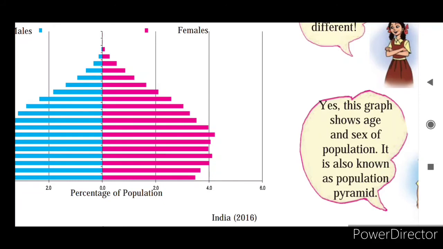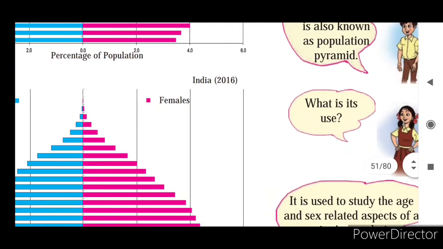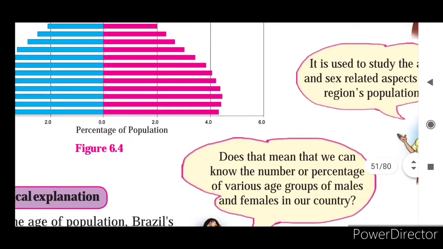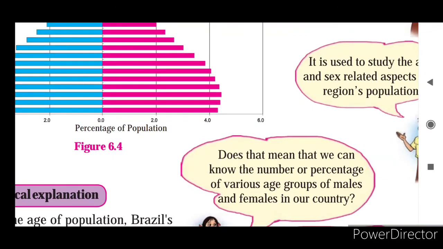It is also known as a population pyramid. What is its use? It is used to study the age and sex related aspects of a region's population, meaning in which age group how many males and how many females there are.